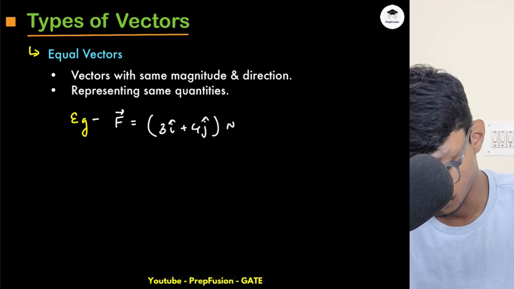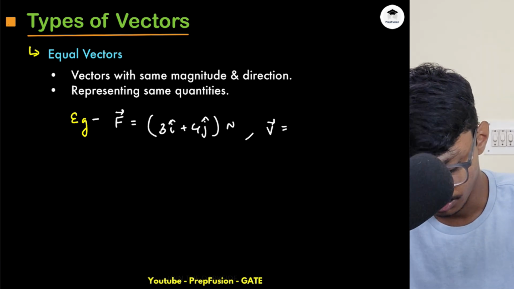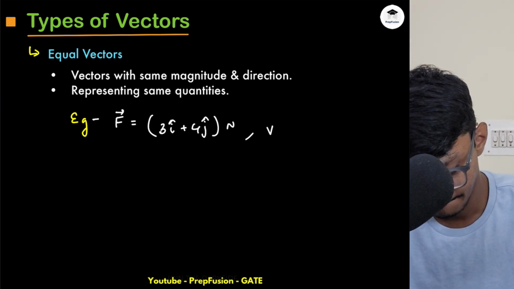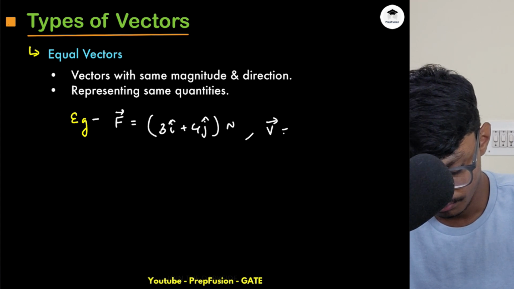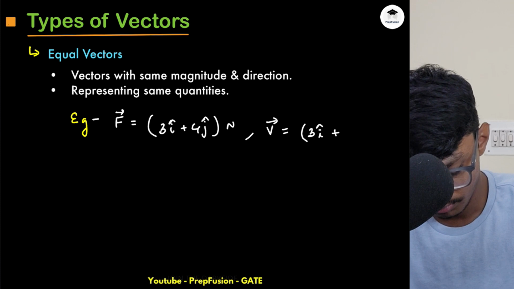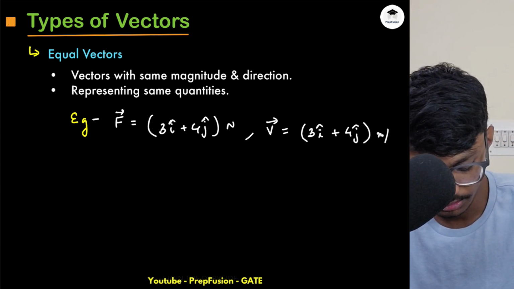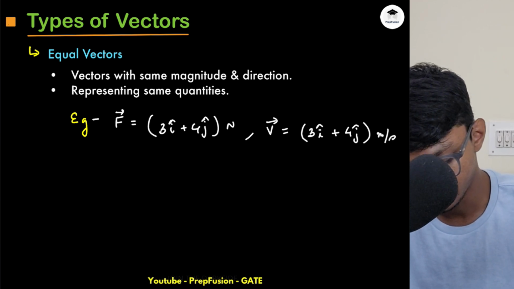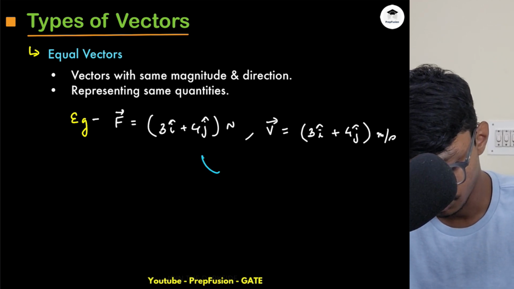Also I have a velocity vector V, which is in meter per second. So what do we see? Units are not the same, right?